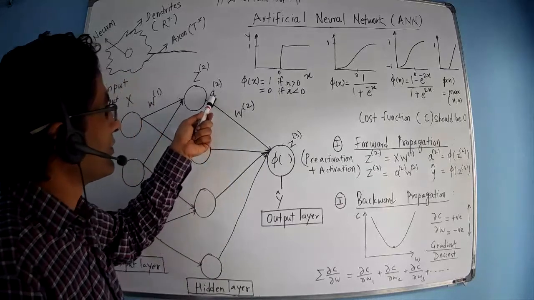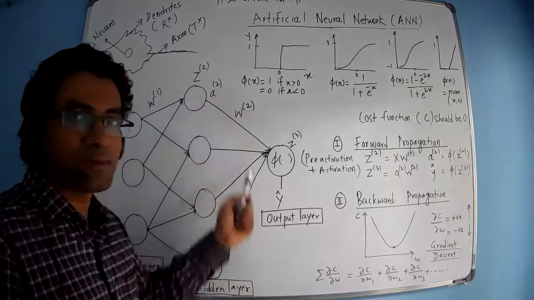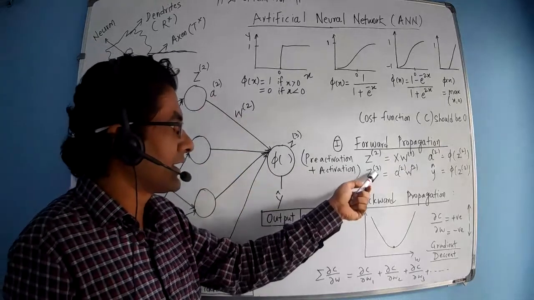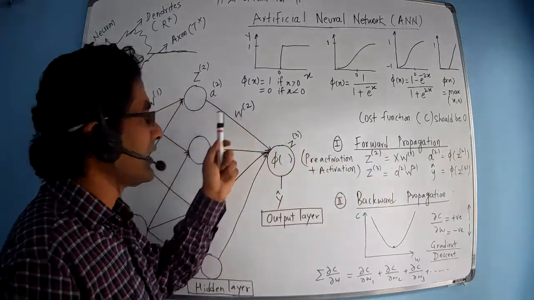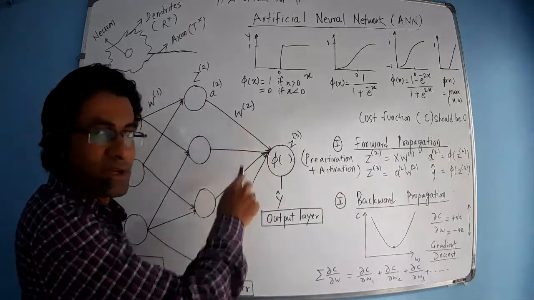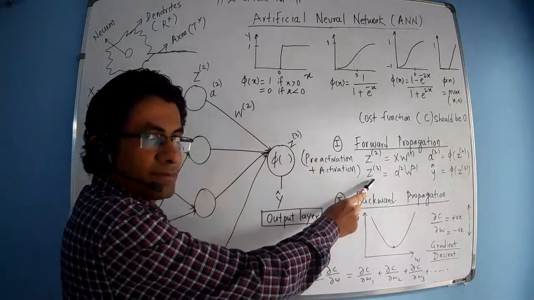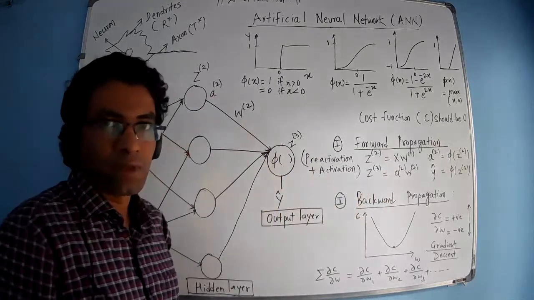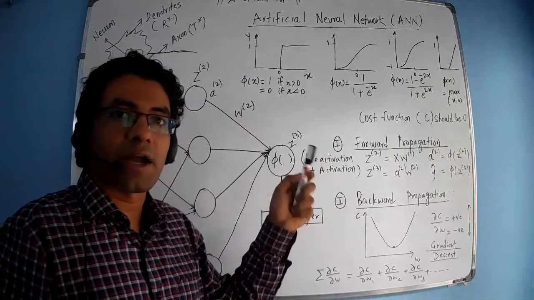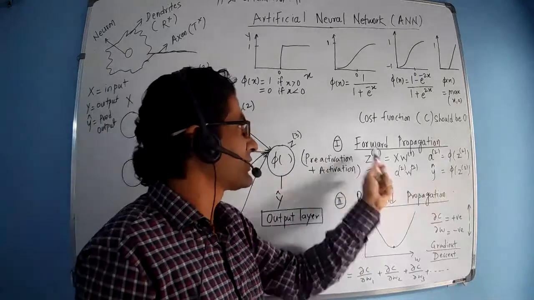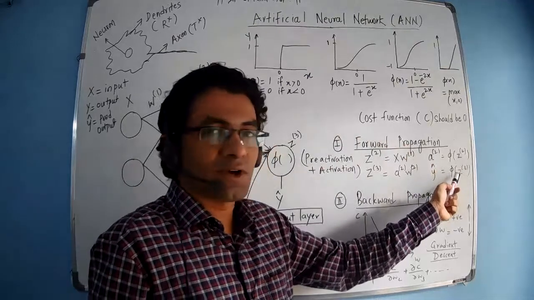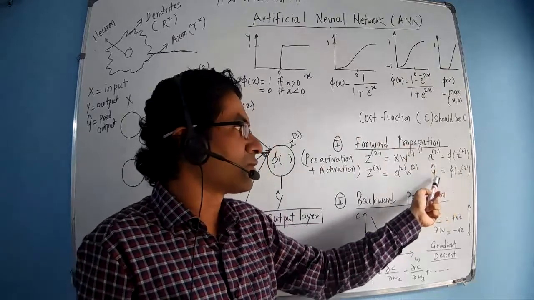Now this activated value we have to multiply with the weights of the second neuron as a pre-activation state. So here I have written Z3, that is A2 multiplied by the matrix W2. W2 contains the weights of these layers, and then we will get Z3, which is here at the last step. And again, to activate this output, we have to apply the activation function. So phi of Z3. I have to apply this Z3 to the activation function for the last layer, which will produce the output, which is the predicted value.